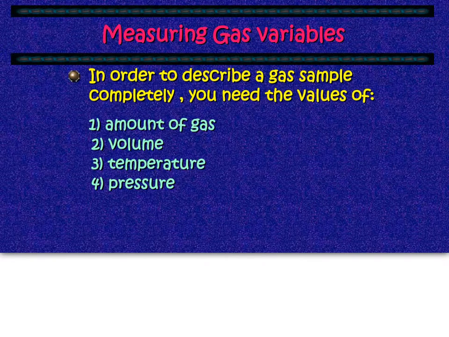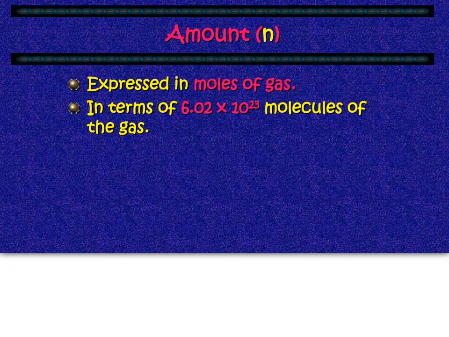In order to measure gas variables, you need different values. The first thing you need is the amount of the gas, the volume of the gas, the temperature of the gas, and the pressure of the gas. These are the 4 variables that we deal with the most. Amount is abbreviated by the letter N, and it is expressed in moles of gas.